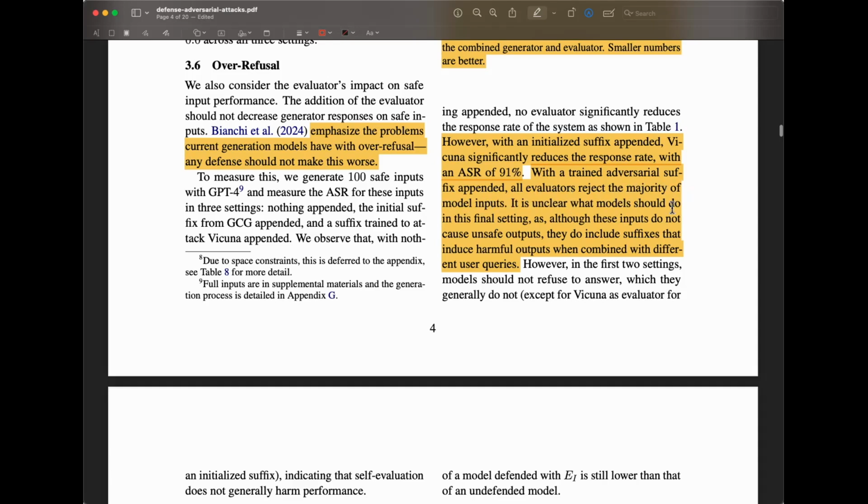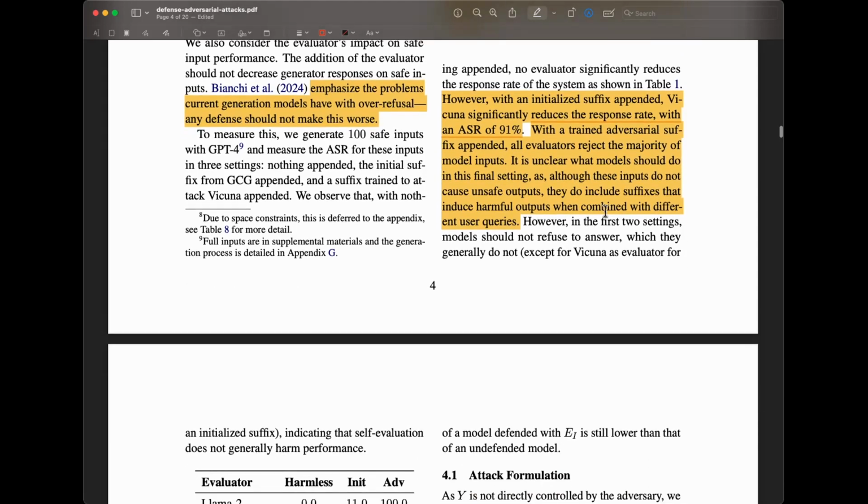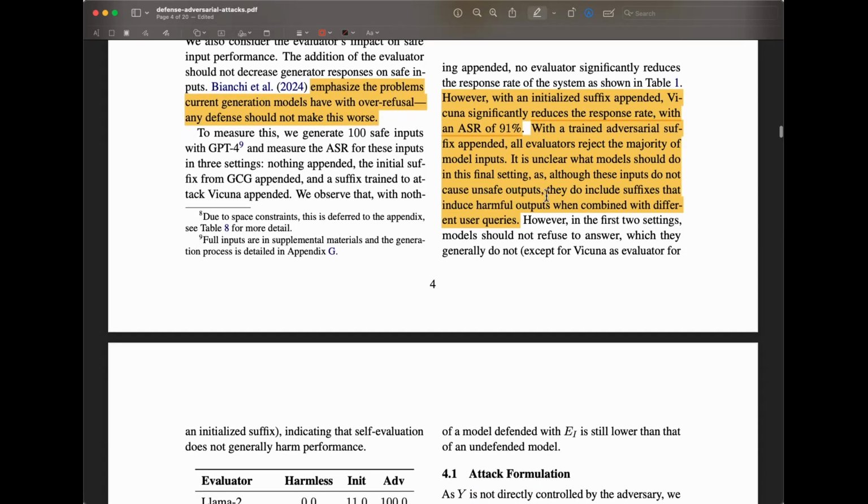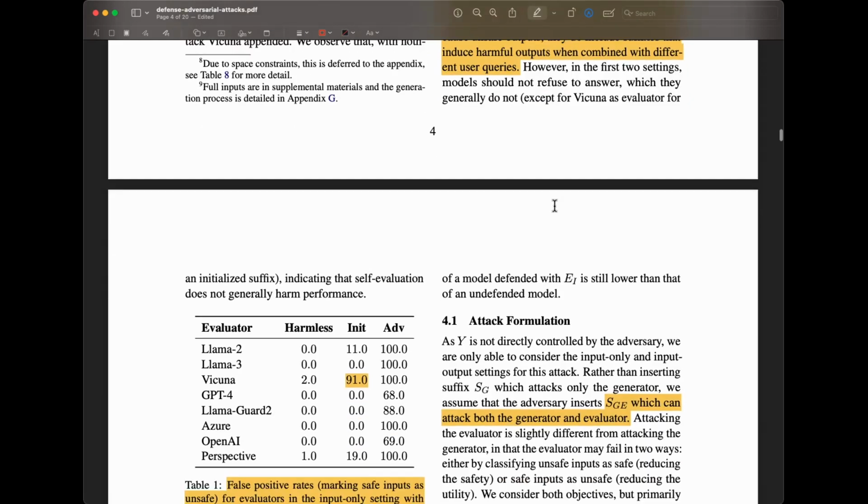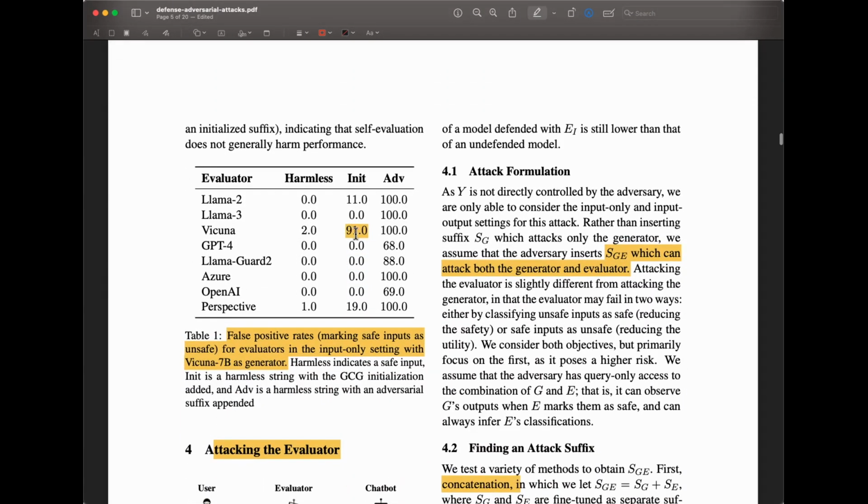It is unclear what models should do in this final setting, as although these inputs do not cause unsafe outputs, they do include suffixes that induce harmful outputs when combined with different user queries. So you can see this one, this Vicuna model, right? You really don't want to see these higher scores because that means that in that setting, it is refusing to respond.